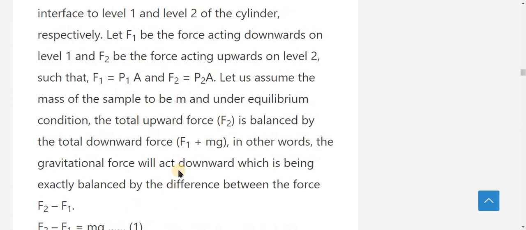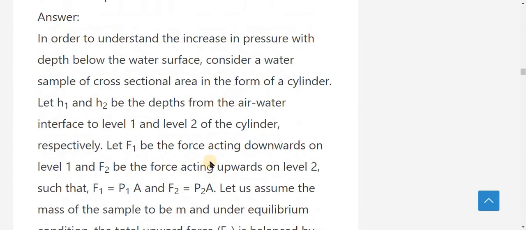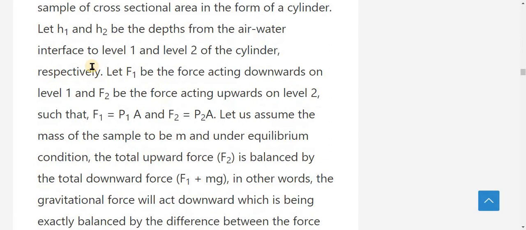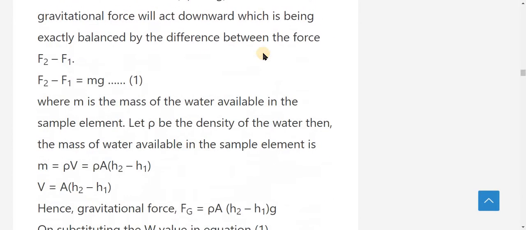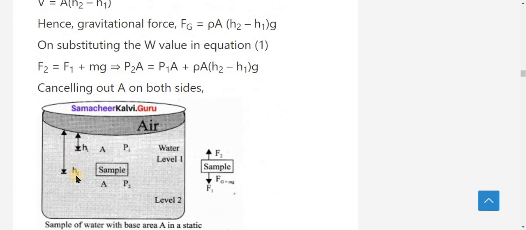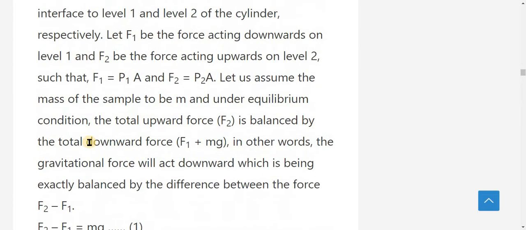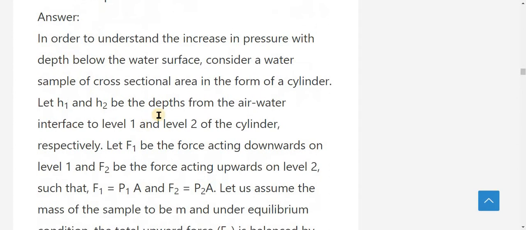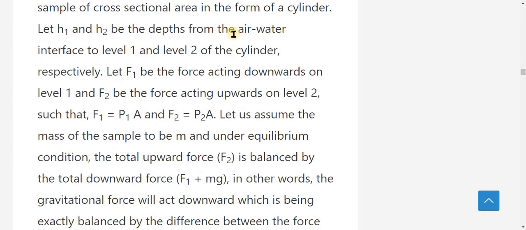Let h1 and h2 be the depth from the air-water interface to level 1 and level 2 of the cylinder respectively.